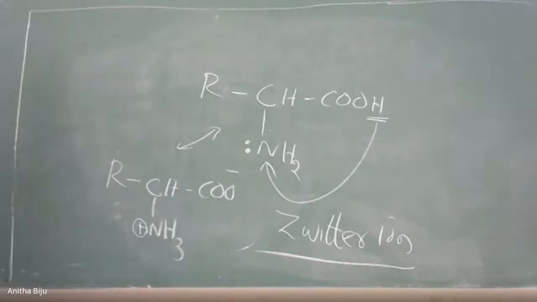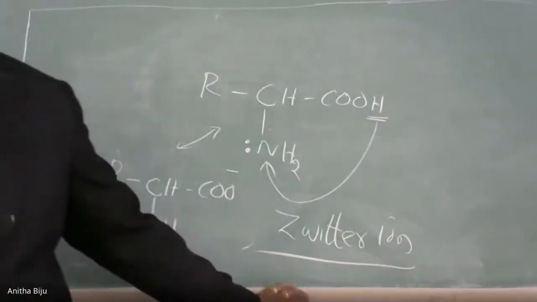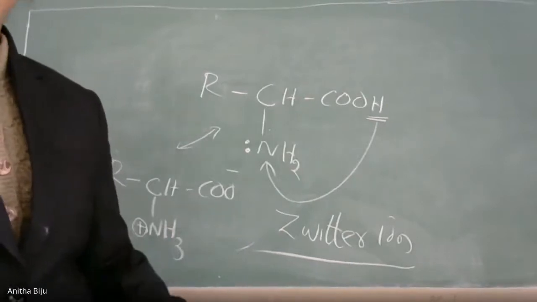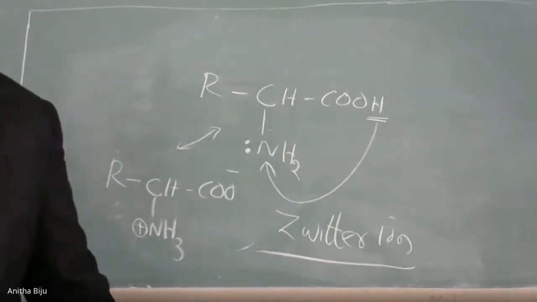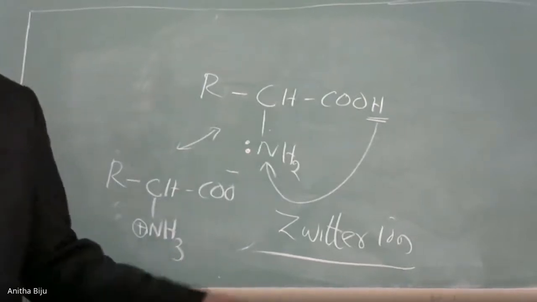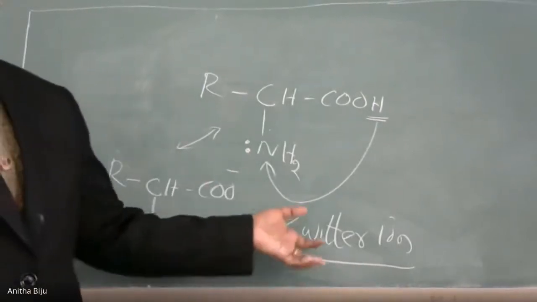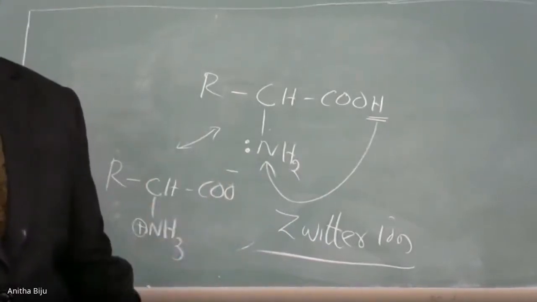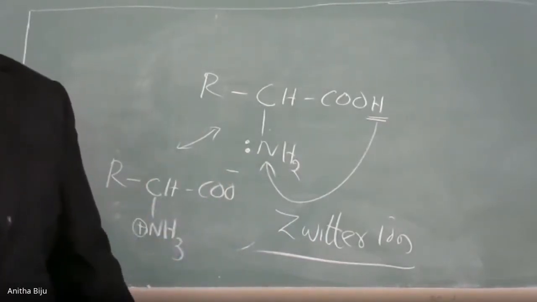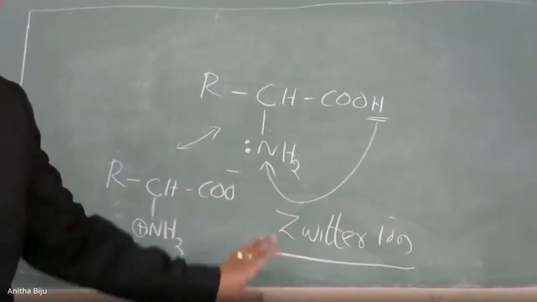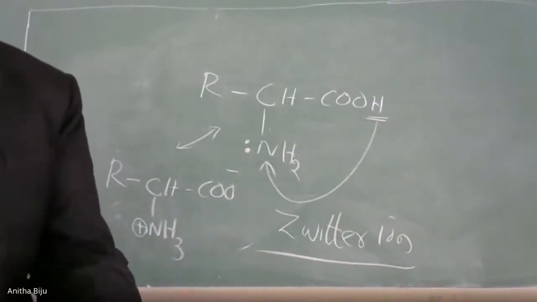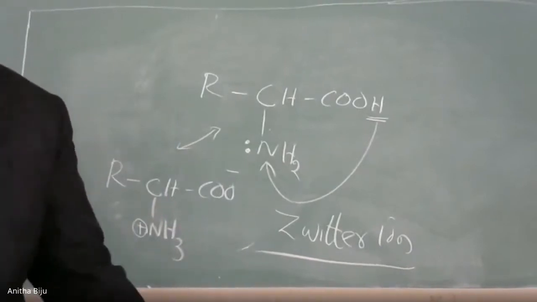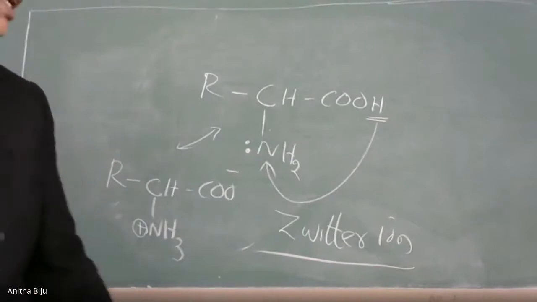If you have learned the amine chapter, there we have done this topic, Zwitter ion. That time I told you we will do the same topic in biomolecules. Some of you maybe remember the same statement. Zwitter ion simply means a particular dipolar ion where positive and negative charges are present simultaneously in the compound. The example related to the Zwitter ion in amines is sulfanilic acid. Sulfanilic acid means a benzene ring with SO3H.